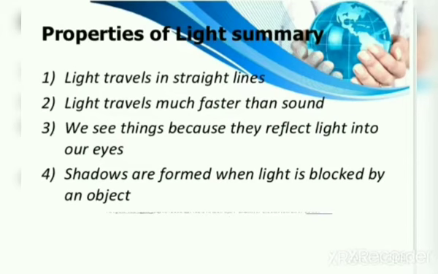Now we will learn about properties of light. First, light travels in a straight line. Second, light travels much faster than sound. Third, we see things because they reflect light into our eyes. And fourth, shadows are formed when light is blocked by an object. So these are all the properties of light.